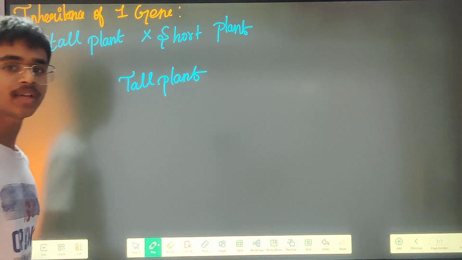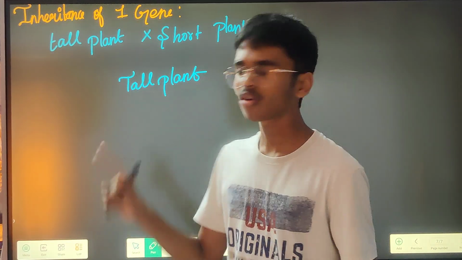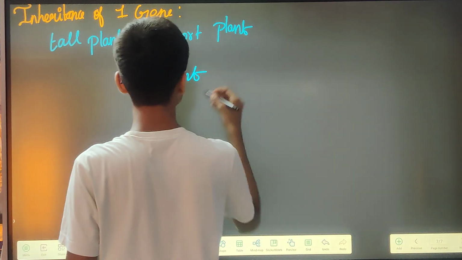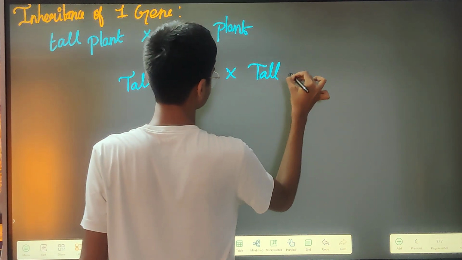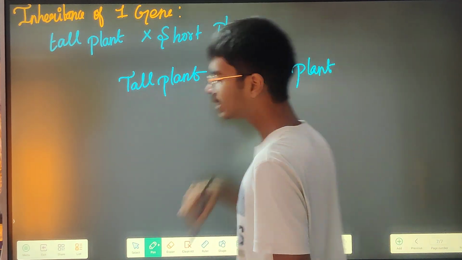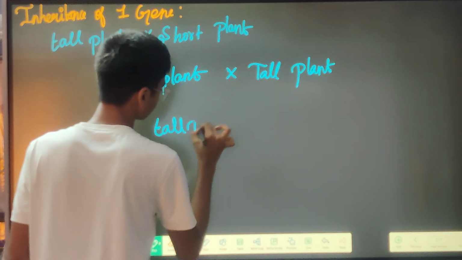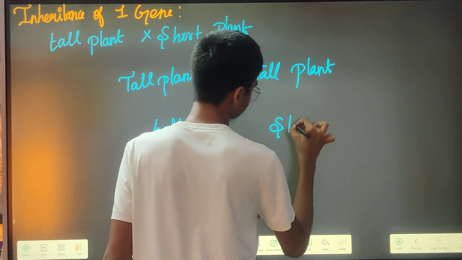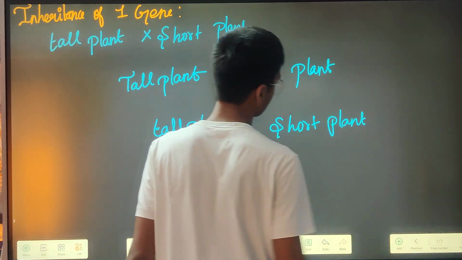Then again when he cross-pollinated, he was shocked, where is the character of short plants? Then he cross-pollinated these again with the same brother or sister plants, and this time he got tall plants and short plants.